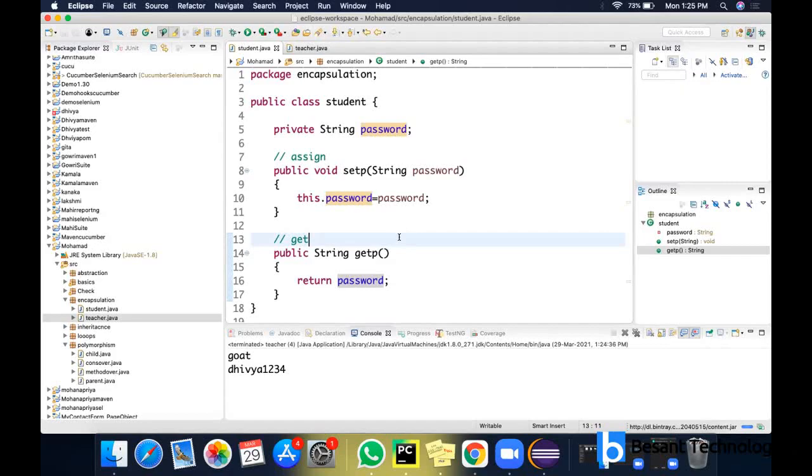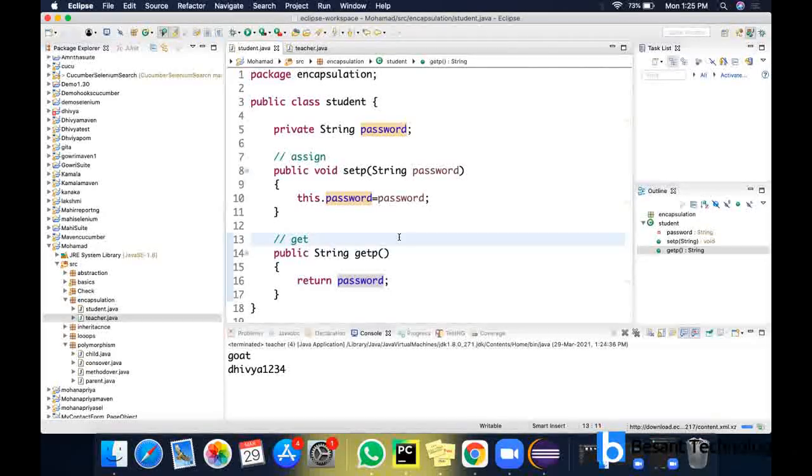Why are we providing these things? Because once you have declared something as private, you cannot use it outside the class. But here I have not given a value for this password variable. I'm going to provide a value to this variable as well as fetch it. Let me finish, then you can ask me.